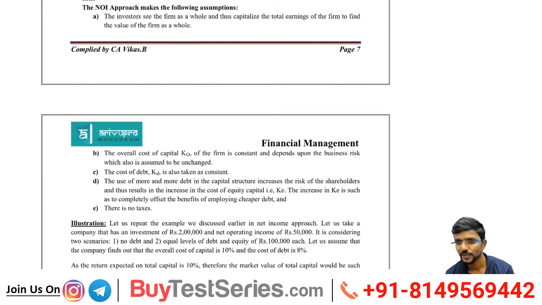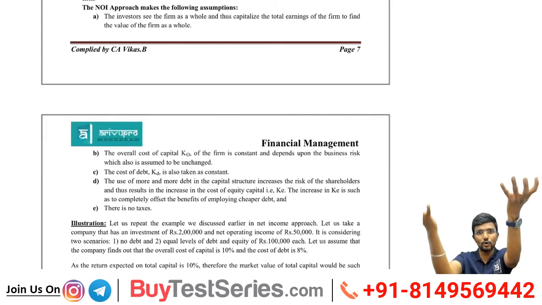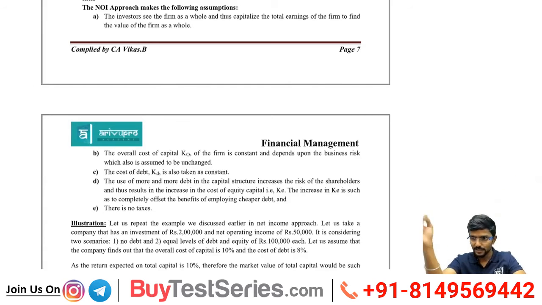Simple. Understood? So in this approach, cost of equity will increase by itself. I don't know how much cost of equity is. Cost of overall capital and cost of debt they will give. In that case, what should I do? KO minus KD will be KE. If KD is more, KE will also be more. Means if you are using more debt, automatically my KE will go up. If you are using less debt, then KE will come down. Understood? Any confusion? So here two things will have effect on my value of the firm: EBIT and overall cost of the capital.